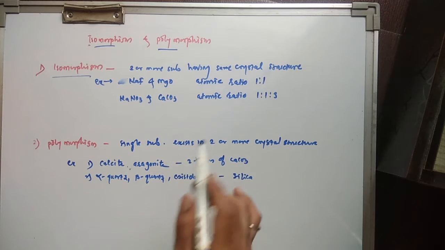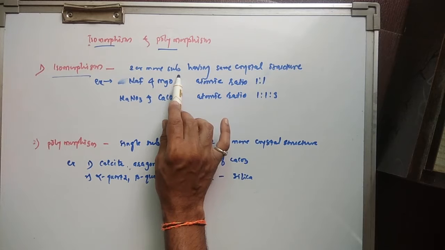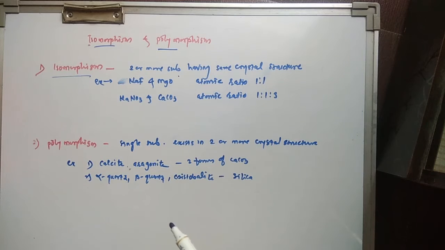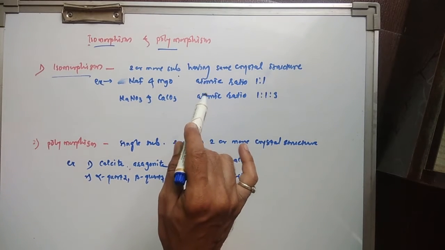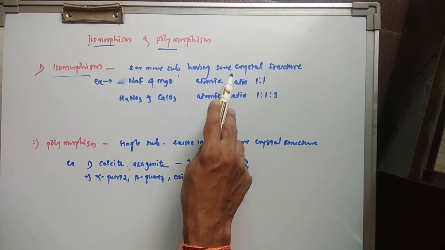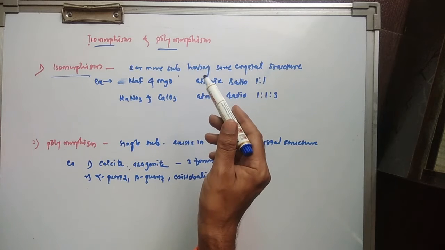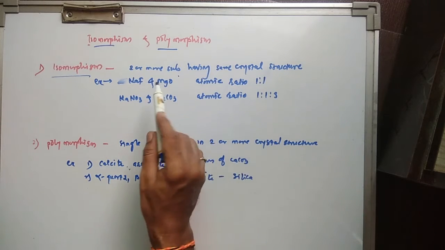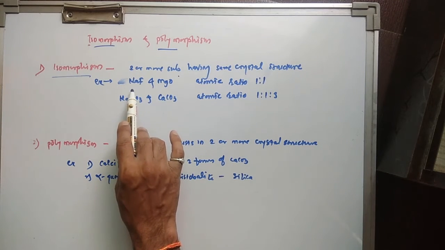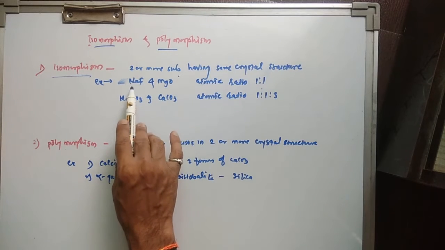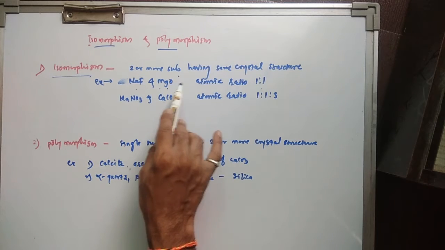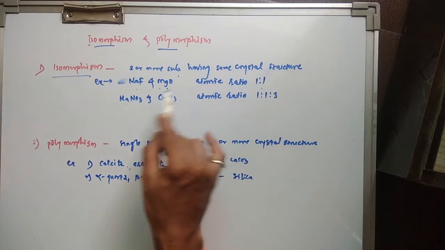Two or more substances having the same crystal structure are called isomorphous to each other, or it is isomorphism. For example, substances with the same chemical composition and atomic ratio, that is sodium fluoride and magnesium oxide, are isomorphic substances. The atomic ratio is also 1:1.